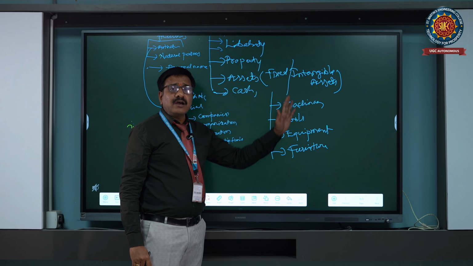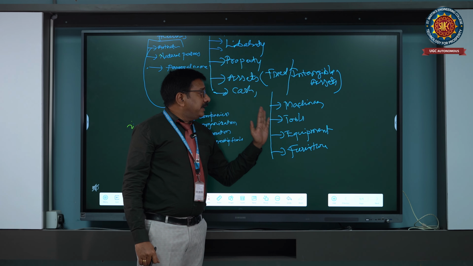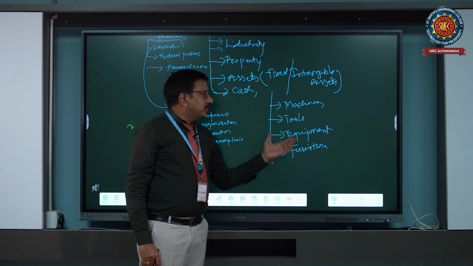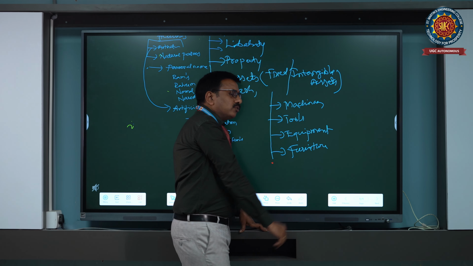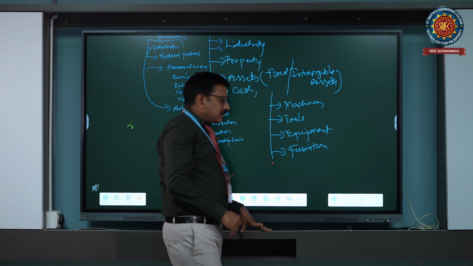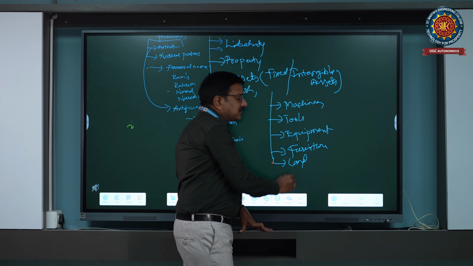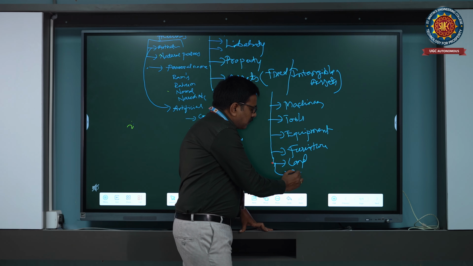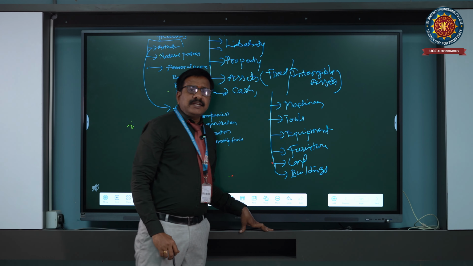So we take these names as they are, and we prepare their accounts: the machinery account, tools and equipment account, premises, land, building. These all come under fixed assets, land, building, office premises.